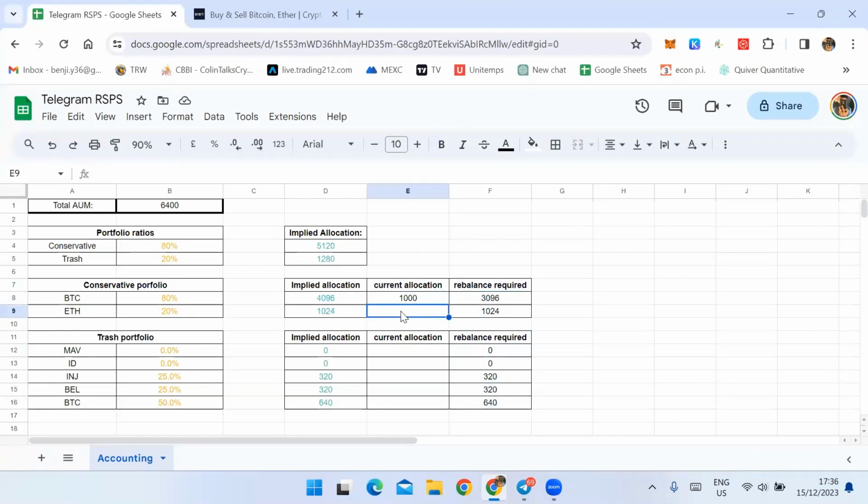So let's say you have maybe $2,000 worth of Ethereum and so on and so forth, all of these things. So the rebalance tells you what you need to sell and what you need to buy. So if it's a negative amount, this means you need to sell $976 worth of Ethereum. You need to still purchase $3,096 of Bitcoin and so on and so forth. So if it's negative, you sell. If it's positive, you buy.